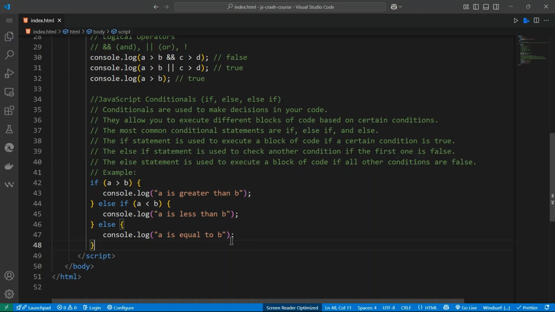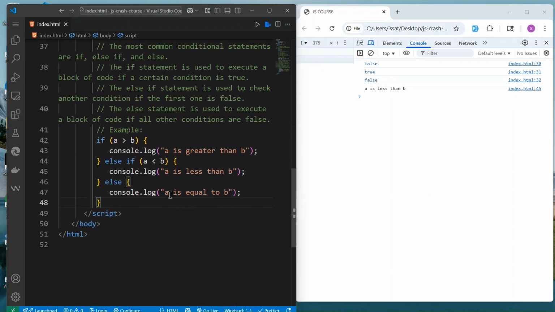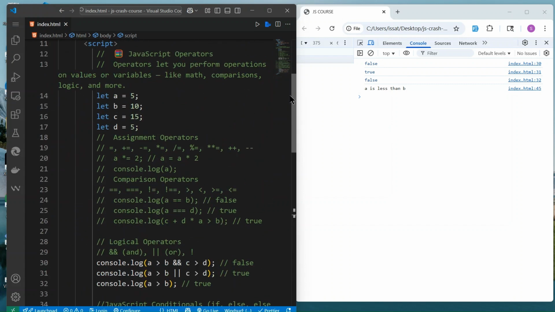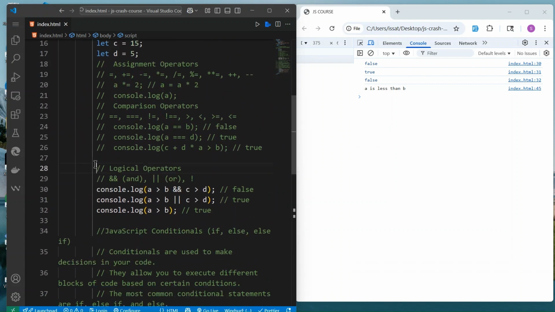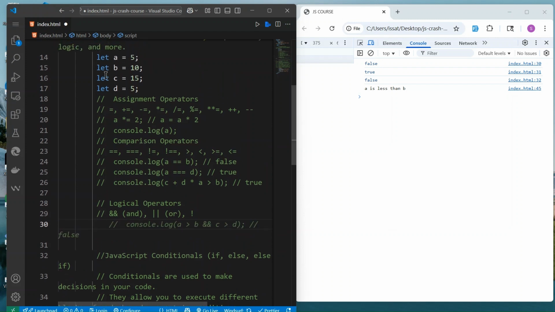So if I save that and minimize this a little bit, reload, now we get the answer here. So here I can see, okay, A is less than B. Why? Because if you go back to the top, we can clear this one. We can see that A is equal to 5 and B is equal to 10. So this is the answer: A is less than B.